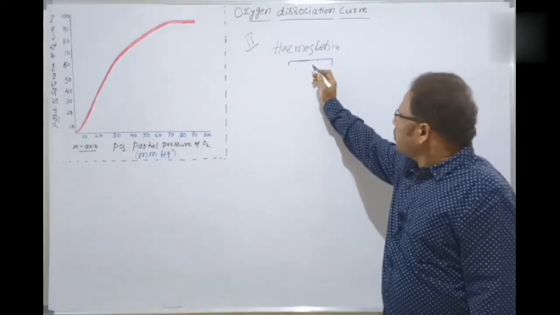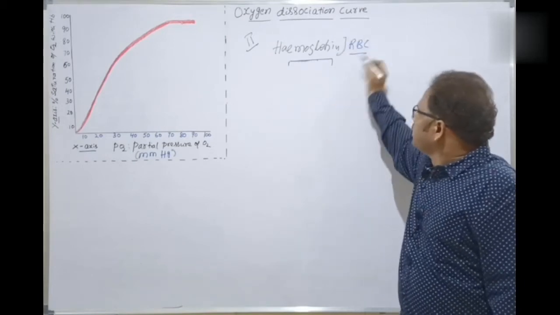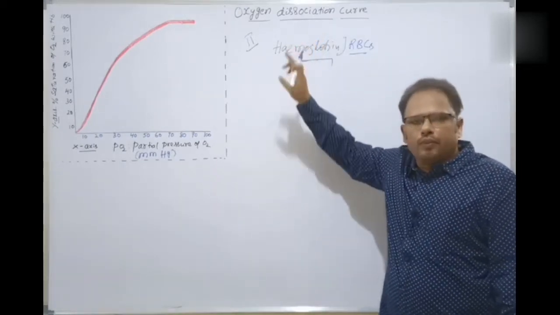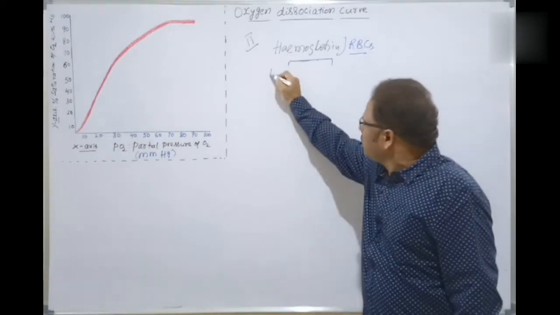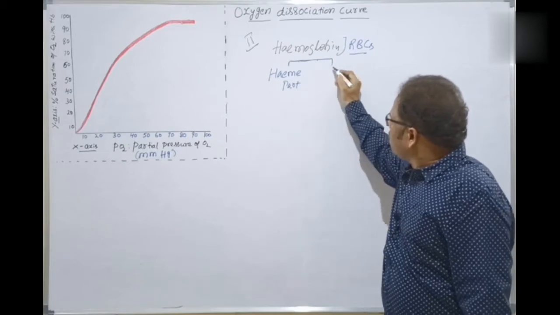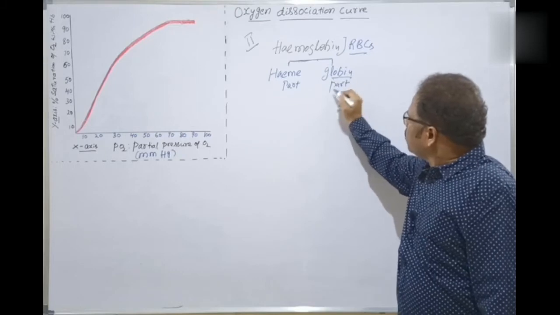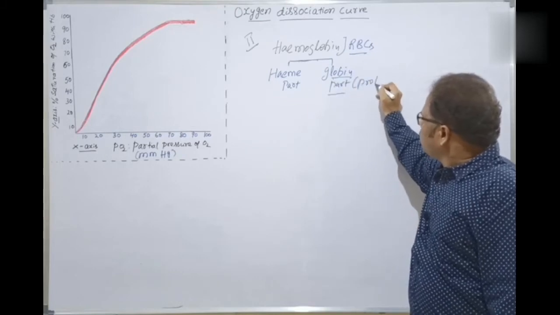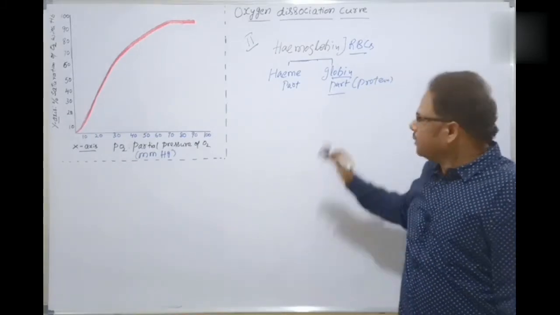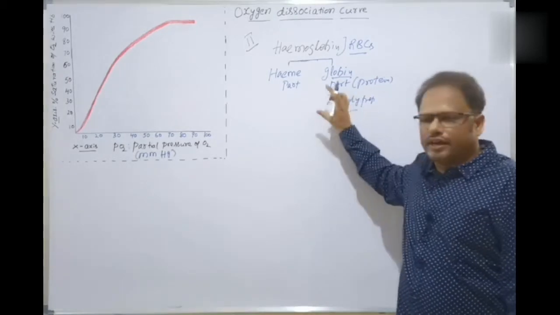Clear? So hemoglobin contains two parts. It's present in the RBCs, erythrocytes. They are present inside the RBCs. That is a respiratory pigment, hemoglobin. And hemoglobin contains two components. One is the heme part, and the other component is the globin part. The globin part is a protein. It is made of polypeptides. How many polypeptides are there? 4 polypeptides: 2 alpha chains and 2 beta chains here.